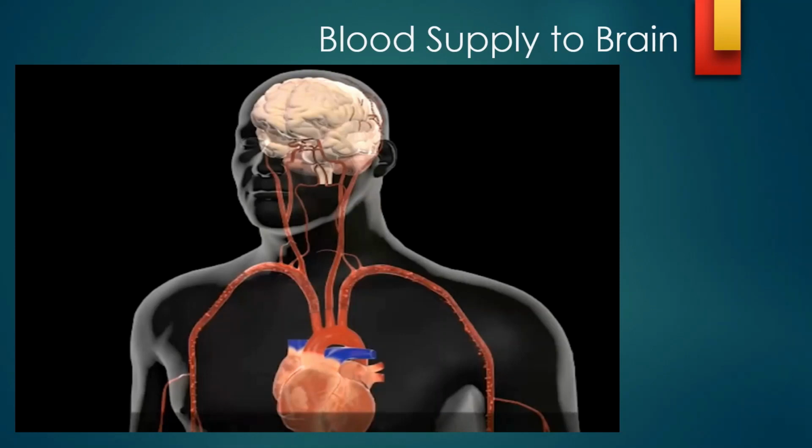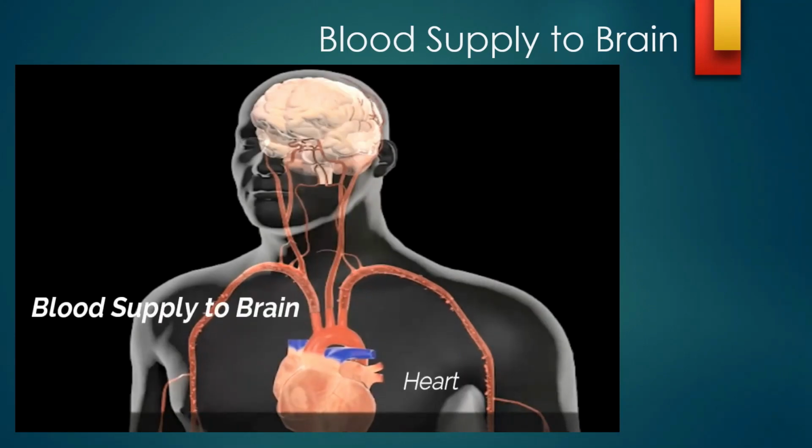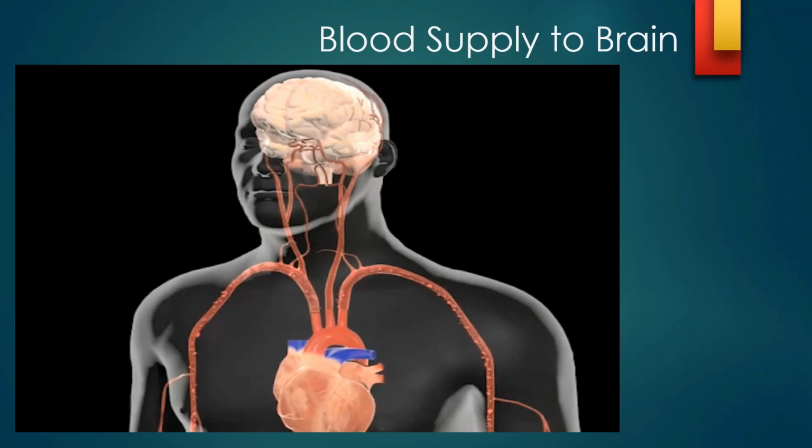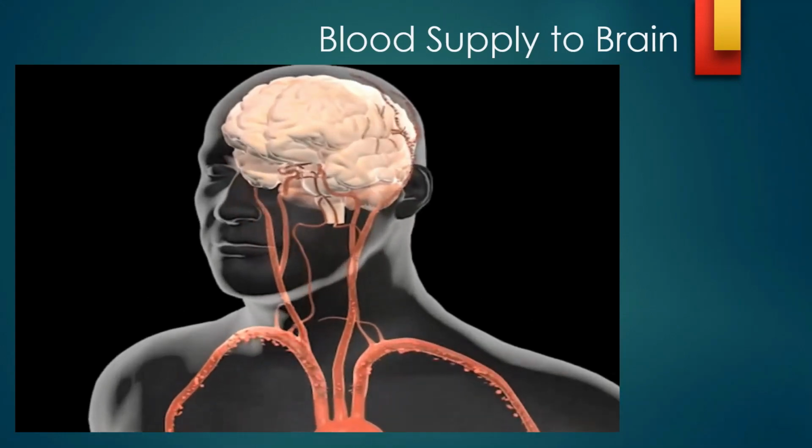You can see the heart at the center of the chest. From there various blood vessels are moving. And the two lateral ones go to the various limbs, basically upper and lower limbs. And now there are two important carotid arteries which are going towards the brain, one on the right side and the other on the left side. Again, they further divide into external and internal carotid arteries.